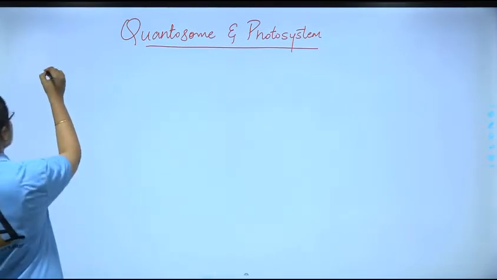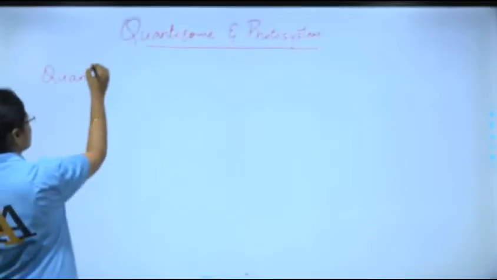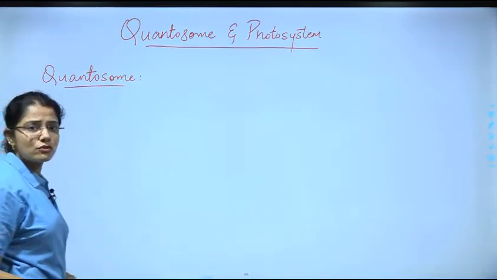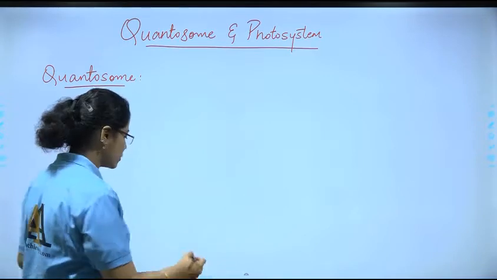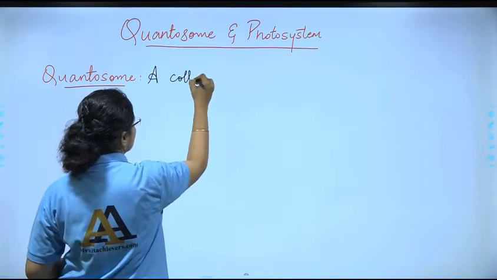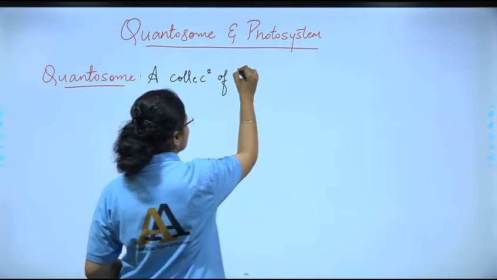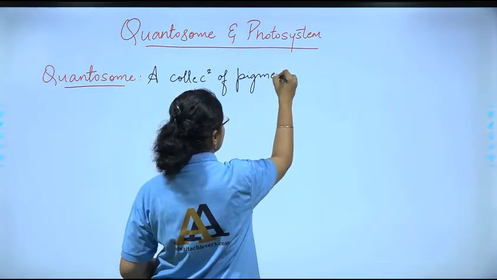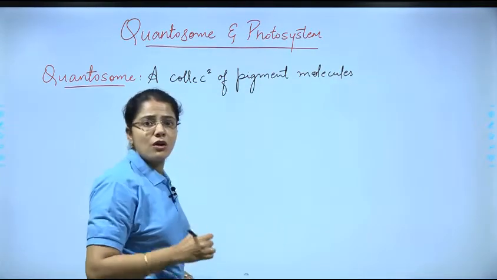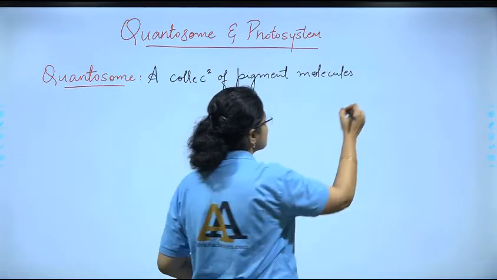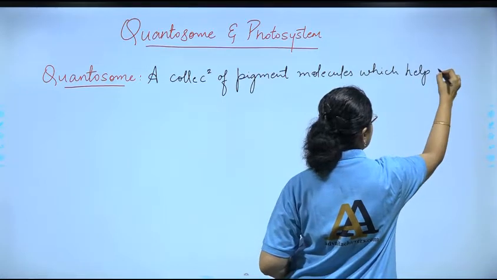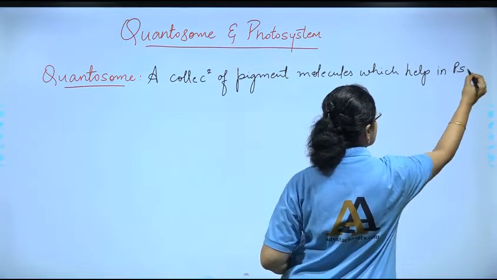A quantosome is a collection of pigment molecules, which help in photosynthesis, correct?